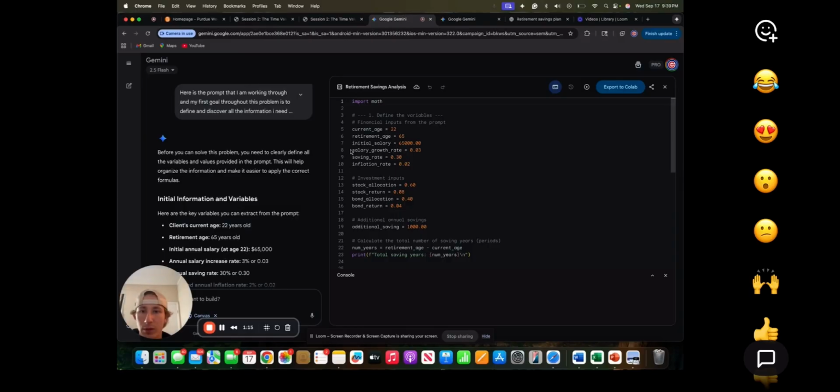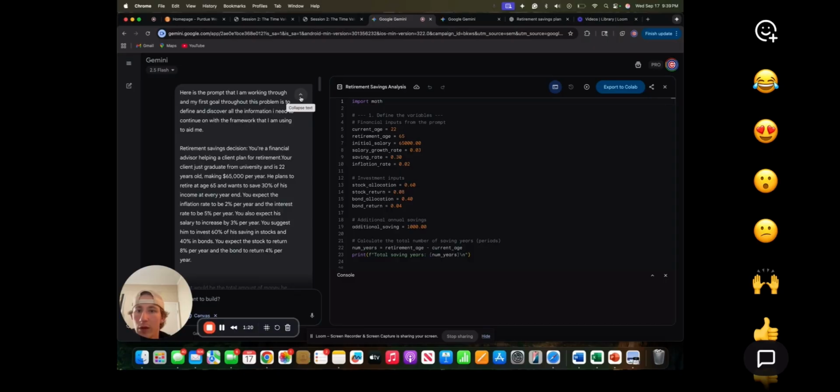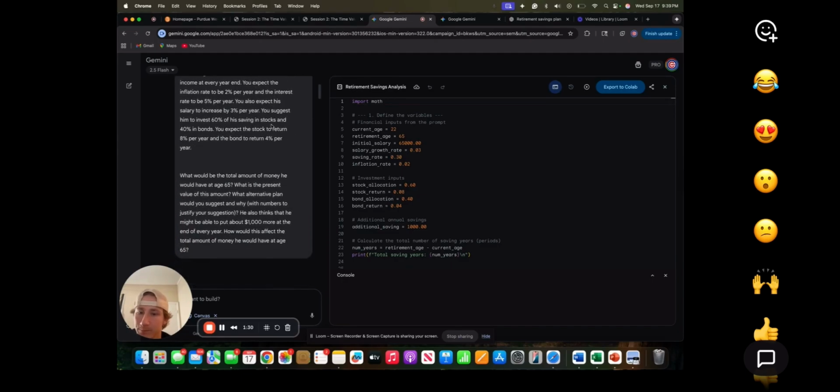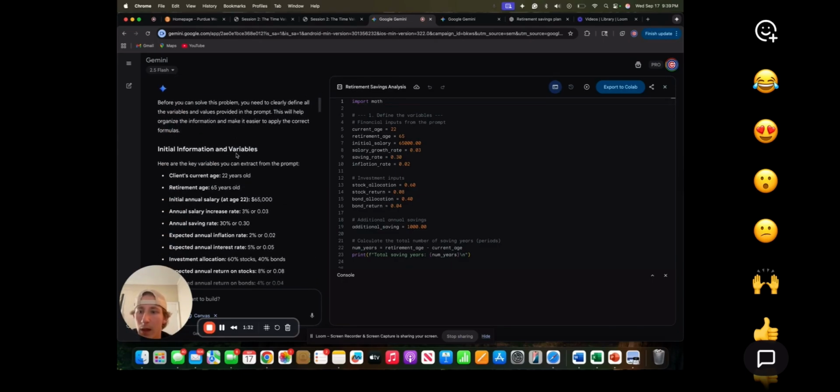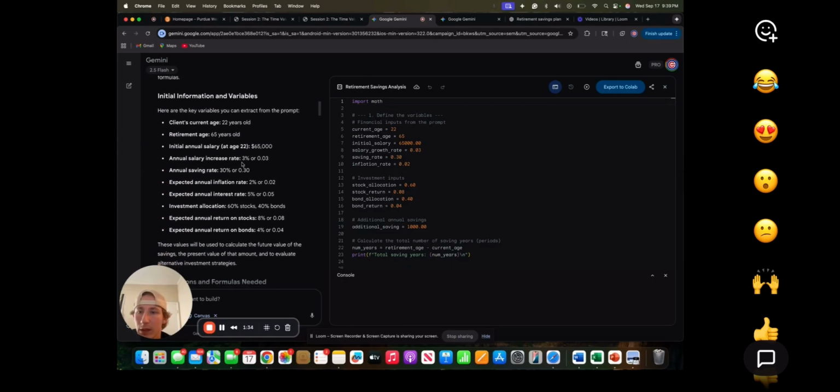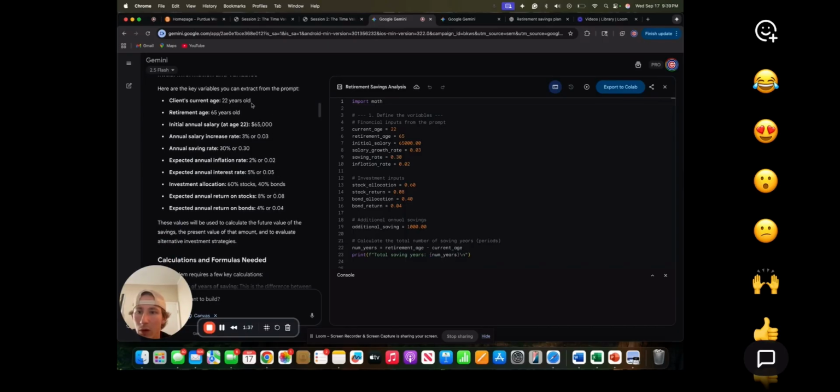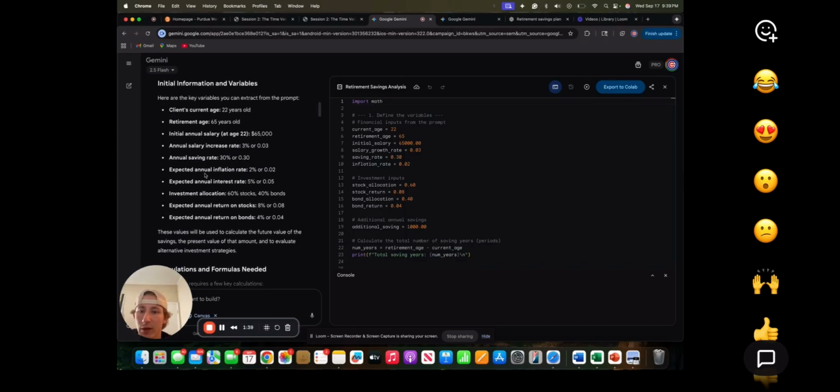And then if we move over to Gemini here, for the Define and Discover for D, I said, here's the prompt that I'm working through, and my first goal throughout the problem is to define and discover all the information I need to continue on with the framework that I'm using to aid me. And here's the prompt.